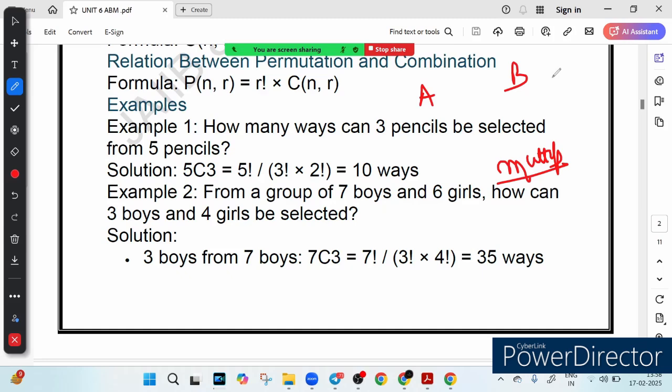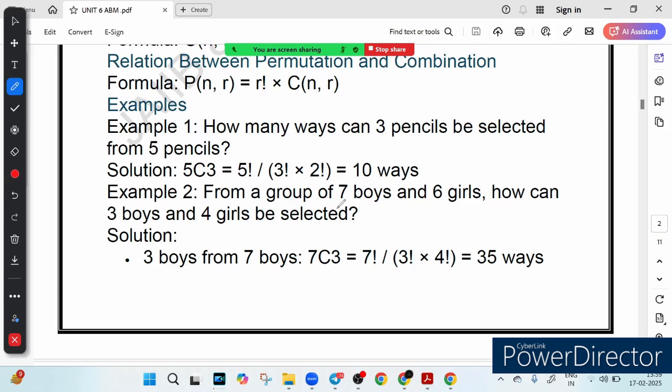So to find the probability of the final work, let's say C, you have to find the probability of A, find the probability of B, and then multiply both of them, you will get the probability of C. Here the similar thing is happening: we have a group of 7 boys, a group of 6 girls, and we have to select 3 boys and 4 girls. So there are 2 works to be done. The first work is selecting 3 boys from the group of 7 boys, the second work is to select 4 girls from the group of 6 girls, and after doing these 2 works, we will do the final work.